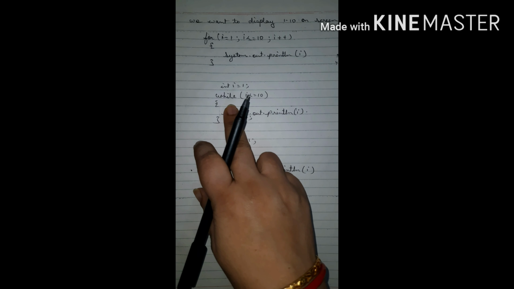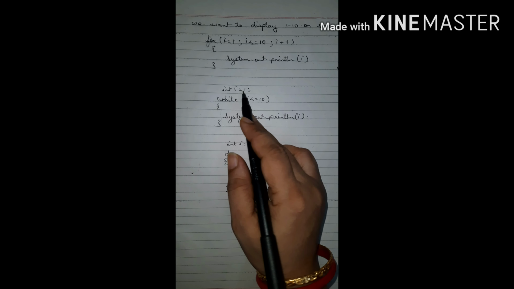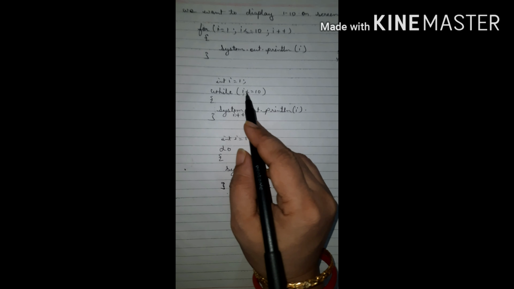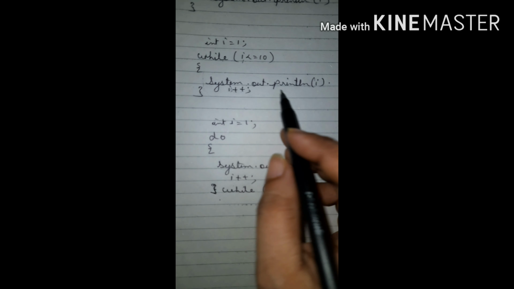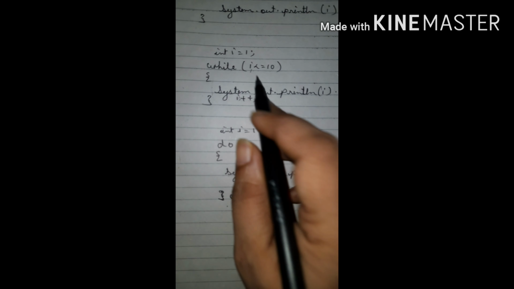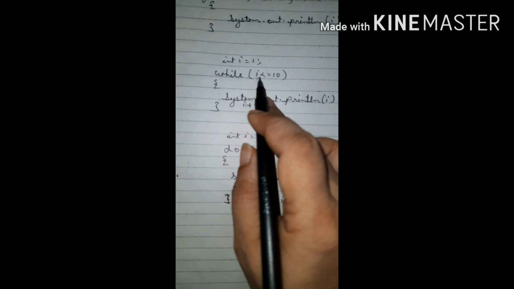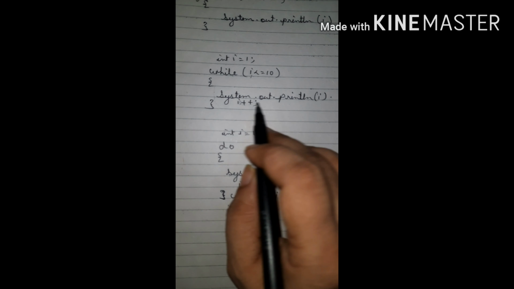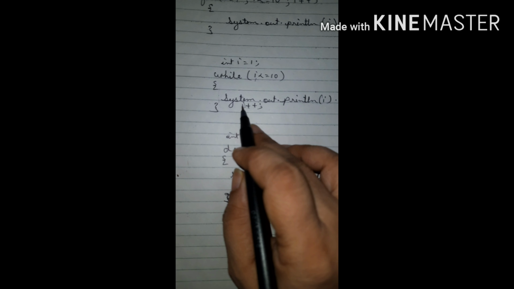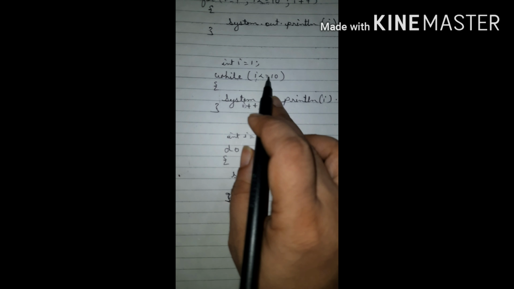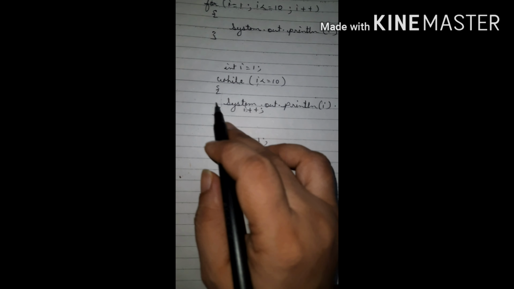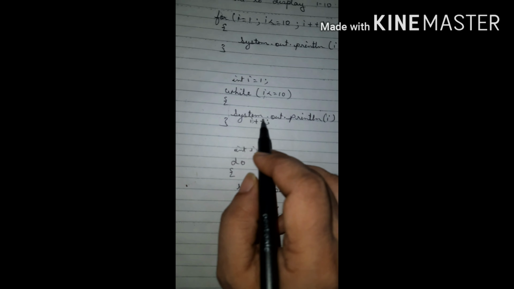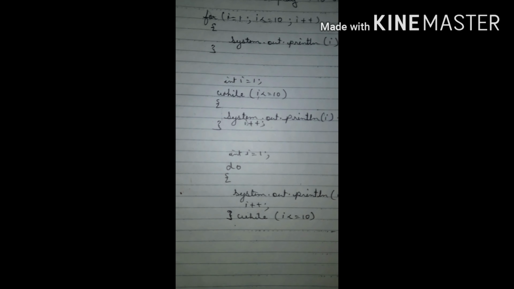Similarly the while loop. In the while loop I have initialized i with 1, then i is less than or equal to 10, then System.out.println(i) and i plus plus. Here i is 1, which is less than 10, so it will come here and display, and then i becomes 2. Again it will move here, 2 is less than 10, it will display. So the loop will move on till 10 times.